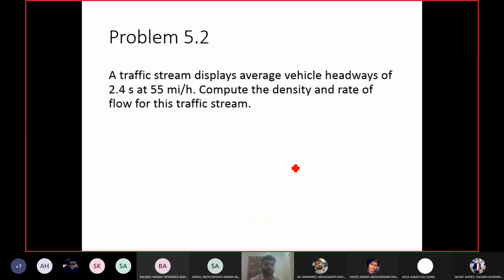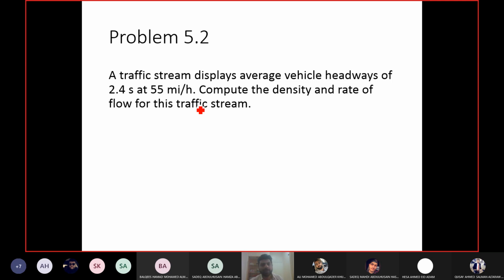Okay, let us do another example here. For a traffic stream, average headway is given and speed is given. Now, which speed is this? This is SMS, the speed which I have calculated using the headway and spacing is also SMS, space mean speed. I told you earlier yesterday that in traffic flow analysis we always use space mean speed. So whenever I say speed here, by default I mean space mean speed.